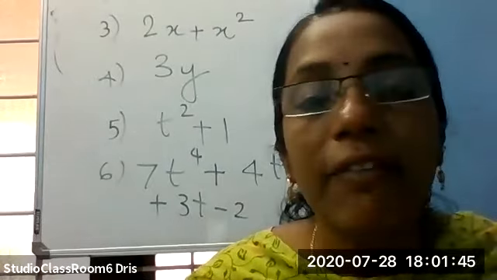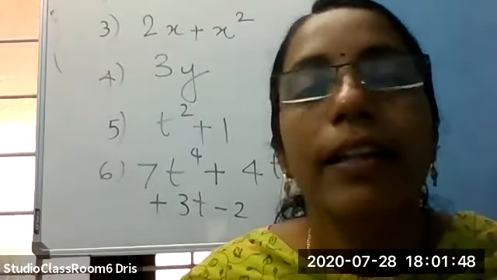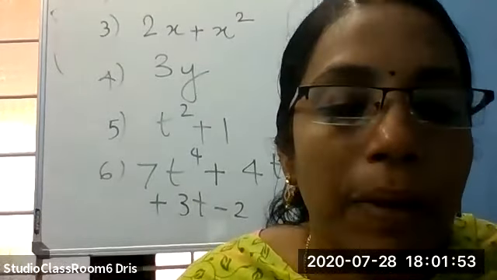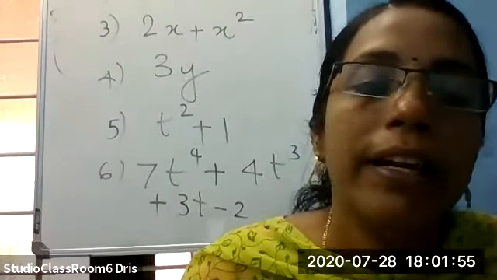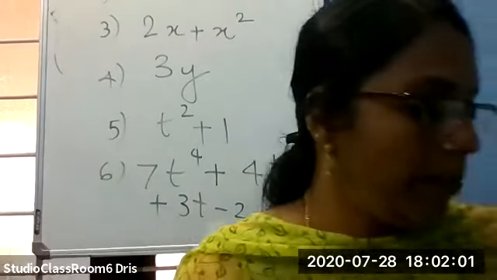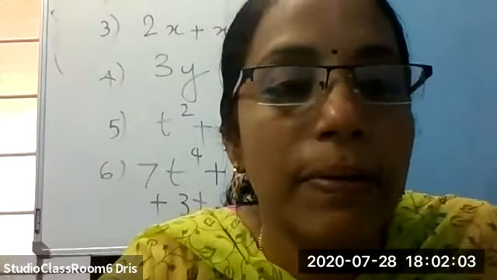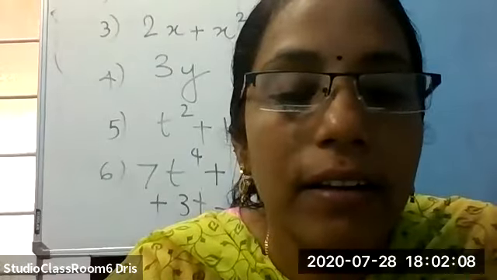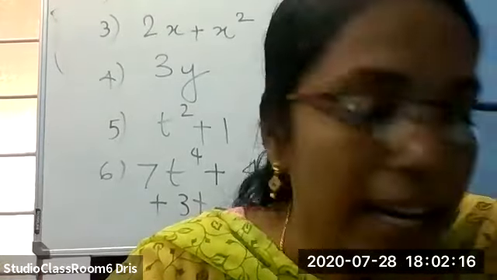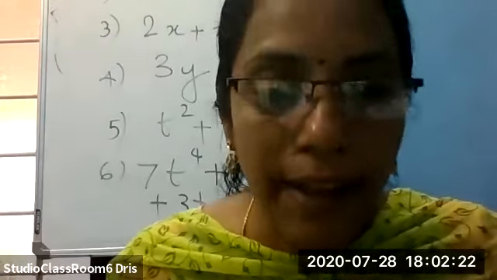3y is linear because it is 3y plus 0. You can write 3y plus 0. Degree 1, even if there are no constants, it is a linear polynomial. Then what is t square plus 1? Quadratic. Degree 2, t square. And the last one? Biquadratic. Okay. So study well.